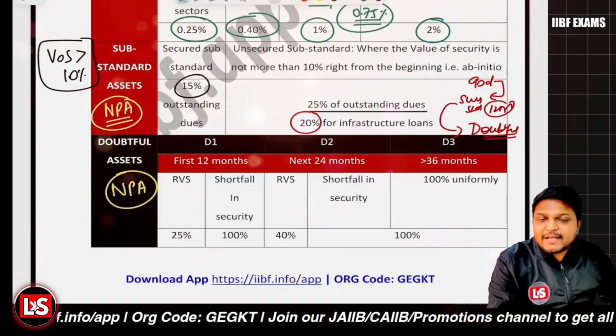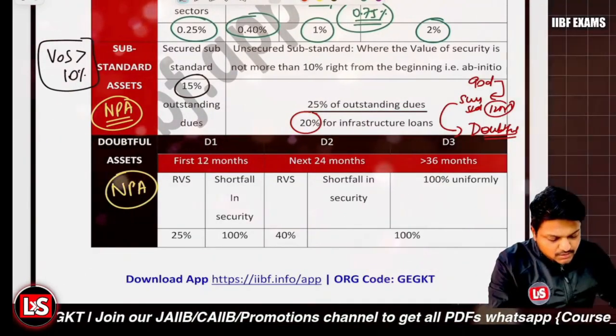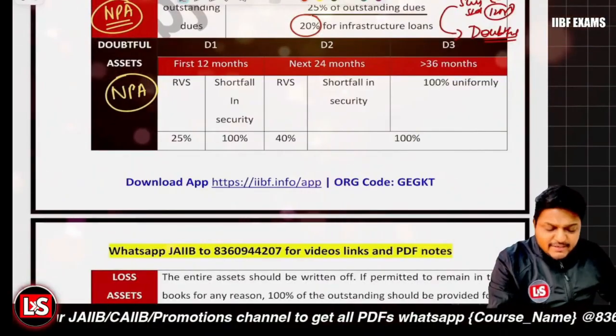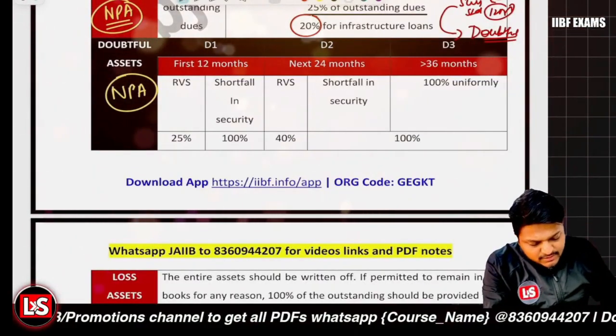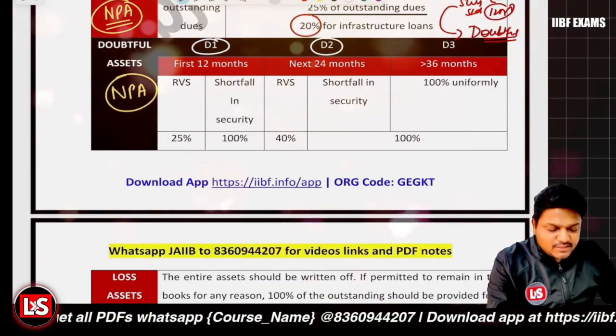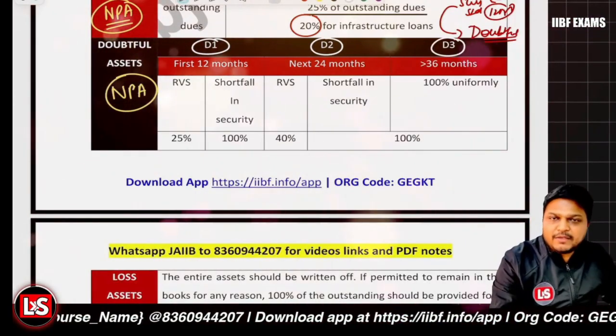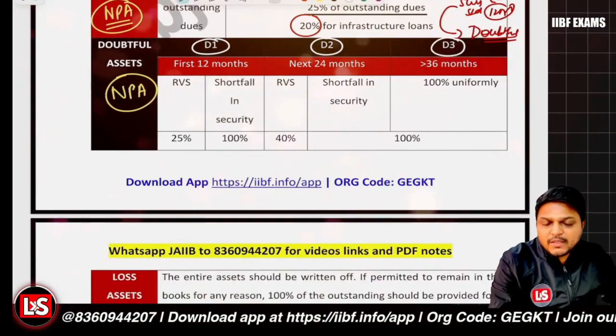And in doubtful asset category, we are having the three subcategories: doubtful 1, doubtful 2, doubtful 3. So in D1 category, it will be remaining there for 12 months. In D2, it will be there for 24 months, and greater than 36 months in doubtful, it will be remaining in D3, and it can remain indefinitely in D3 category. There is no limit related to it, right?